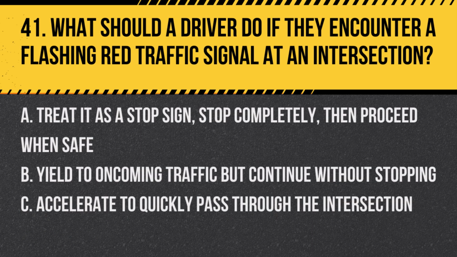Question 41. What should a driver do if they encounter a flashing red traffic signal at an intersection? A. Treat it as a stop sign. Stop completely, then proceed when safe. B. Yield to oncoming traffic, but continue without stopping. C. Accelerate to quickly pass through the intersection. Answer: A. Treat it as a stop sign. Stop completely, then proceed when safe. A flashing red signal functions as a stop sign in every capacity.